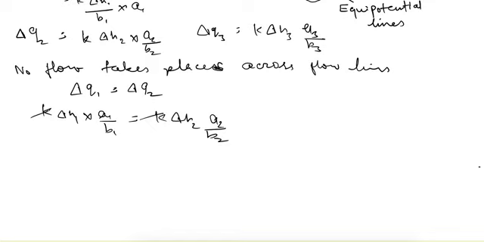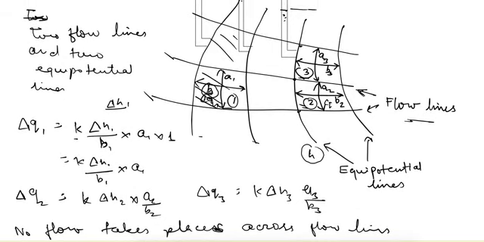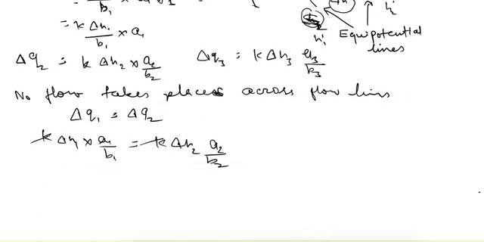And because in channel 2 and channel 3, the equipotential drop between these two is same. That is, if it is H2 here, or H1 dash here, or H2 dash here, that difference delta H is same for both of these. So delta H2 is equal to delta H3.